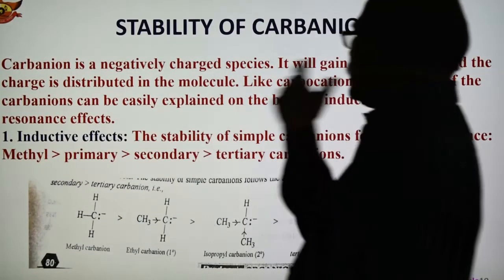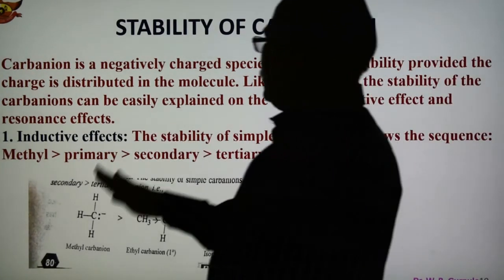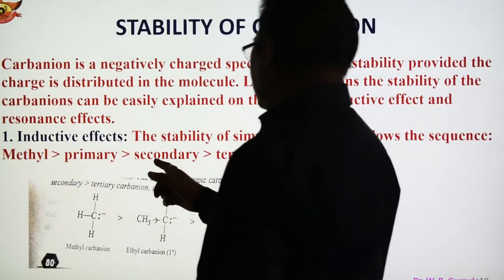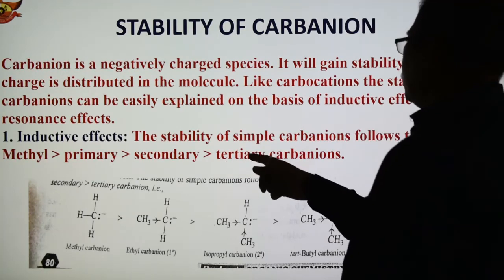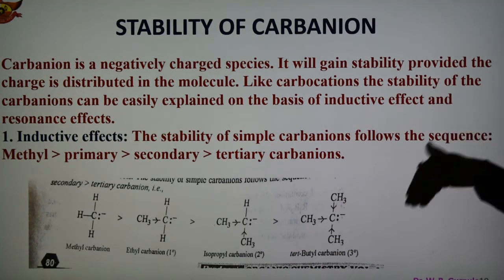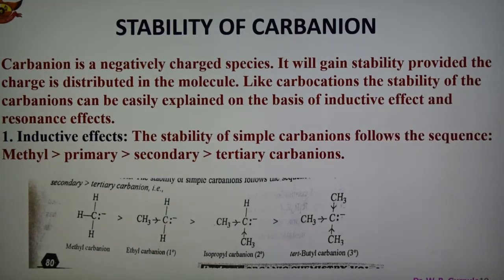First we will discuss the inductive effect and the stability of the carbanion. See the sequence of stability: methyl is more stable than primary, primary is more stable than secondary, and secondary is more stable than tertiary carbanion. In the case of carbonium ion, tertiary is more stable, then secondary, then primary, then methyl. So this order is exactly reverse as compared to the carbonium ion.